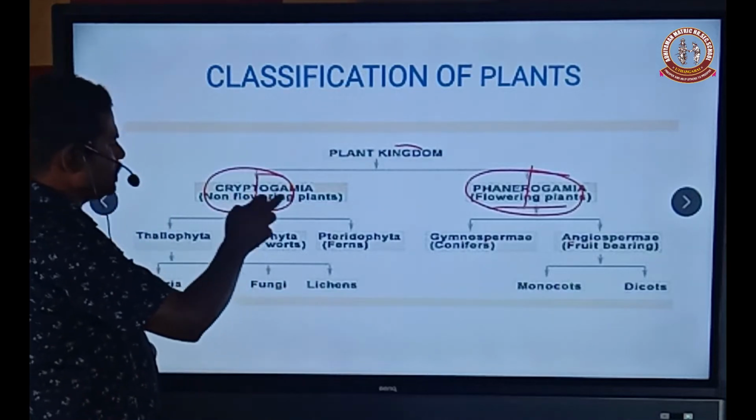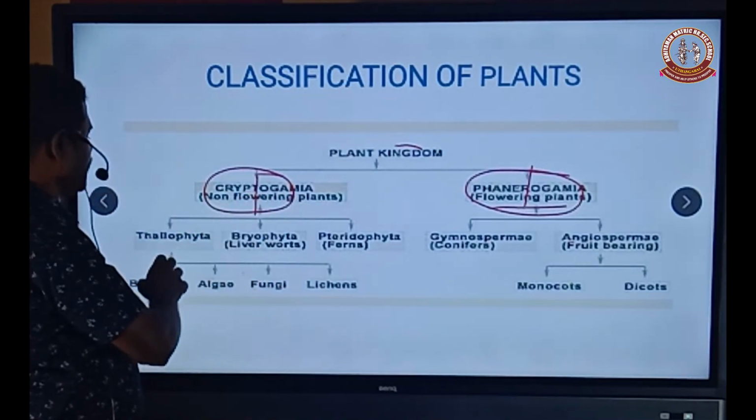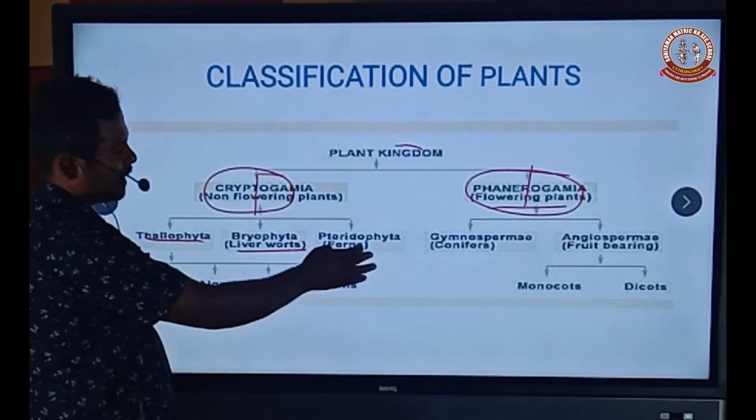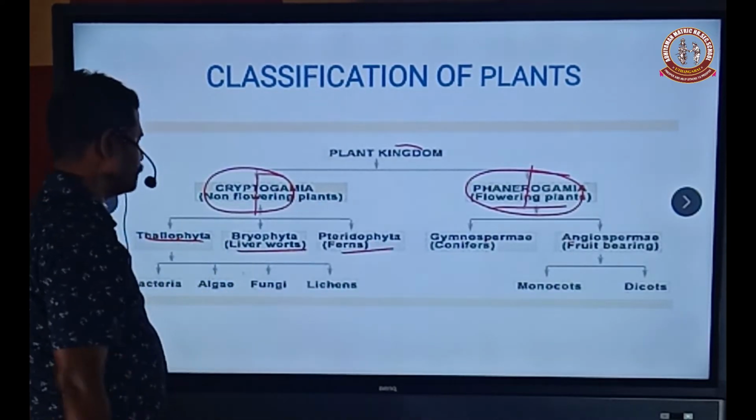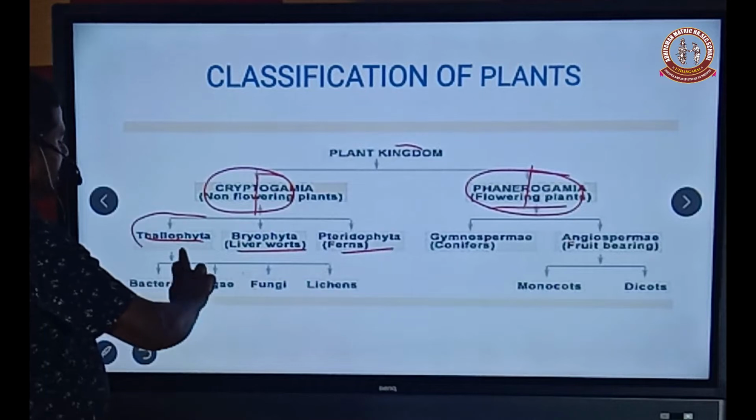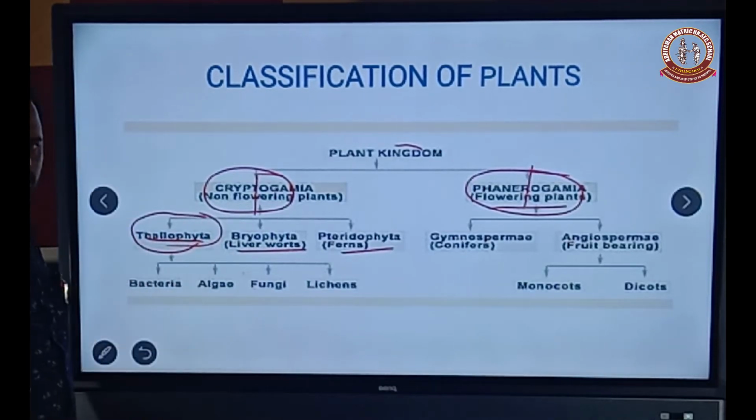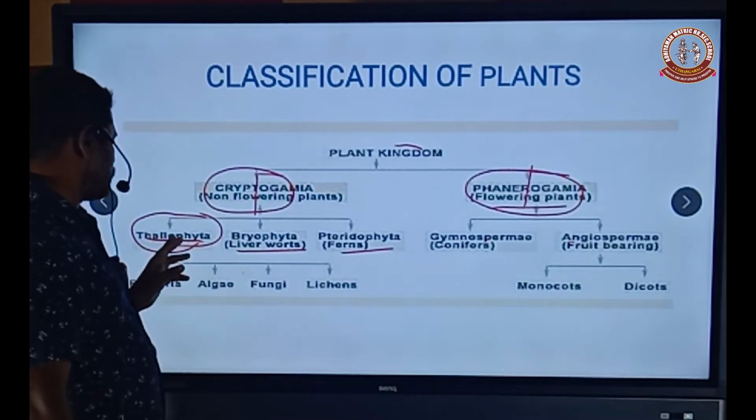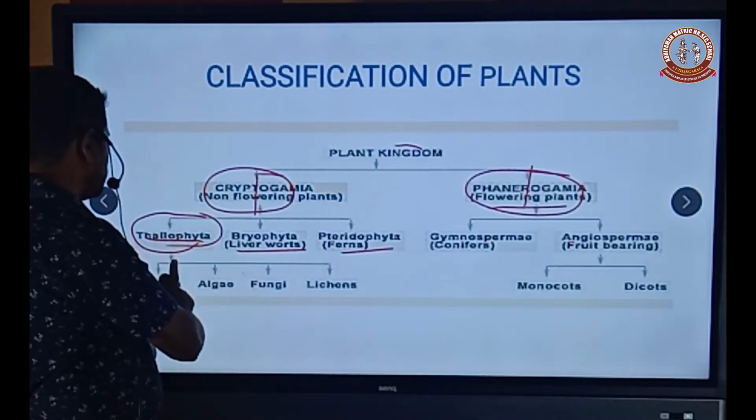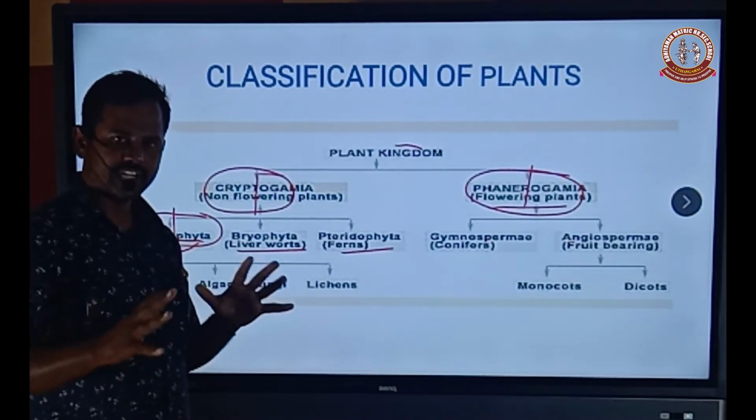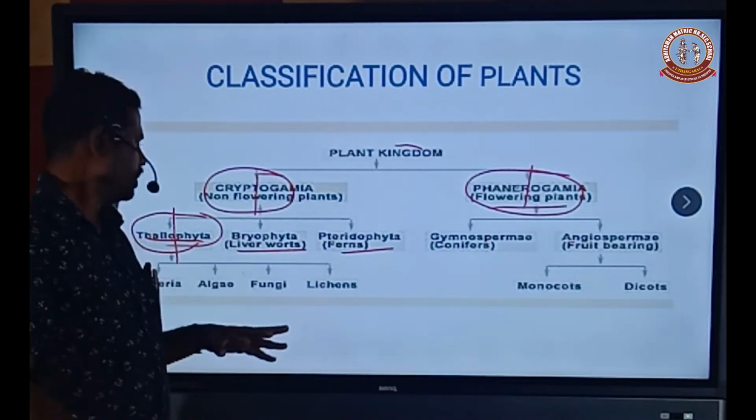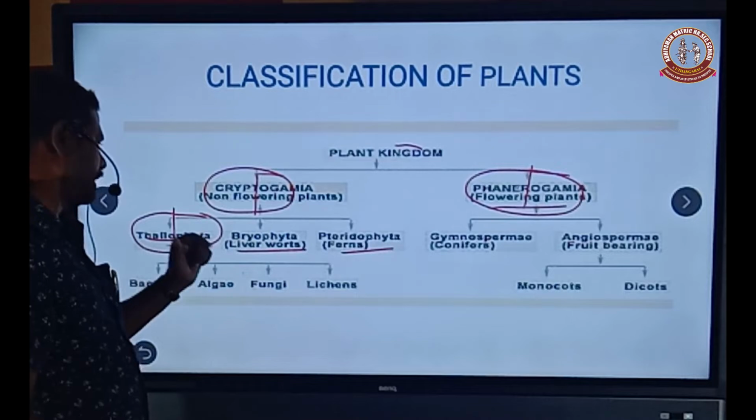The cryptogamia are further classified into thallophyta, bryophyta and pteridophyta. What is meant by thallophyta? The word was first used by Endlicher. Thallo means not differentiated into root-like, stem-like and leaf-like structures. So they are called thallophyta.